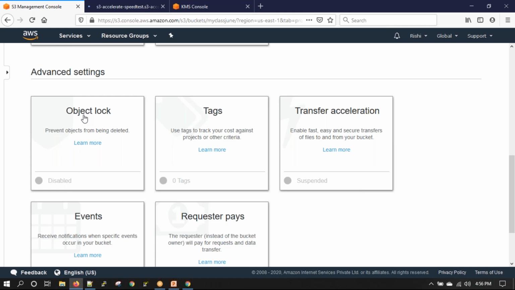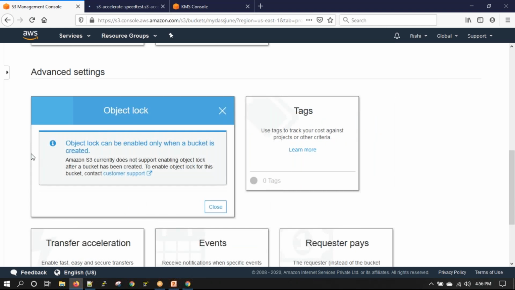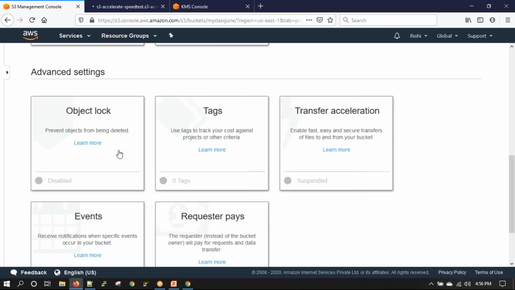Object lock is an option that can only be enabled when the bucket is being created. I cannot enable it right now. But once this is enabled, I cannot delete objects from my bucket. So this is to stop objects from being deleted from your bucket.